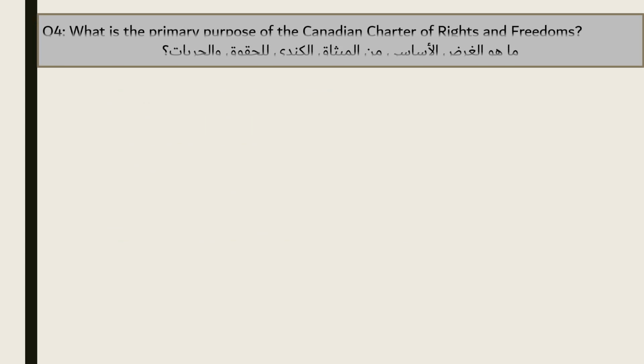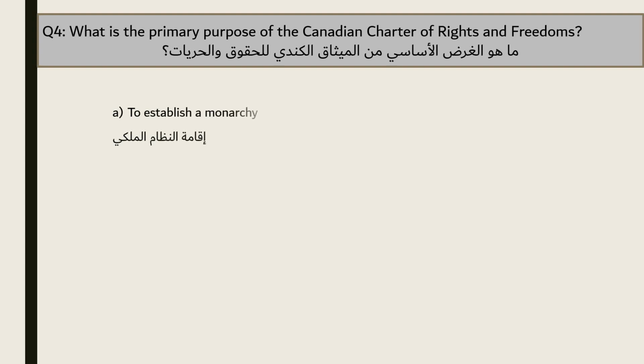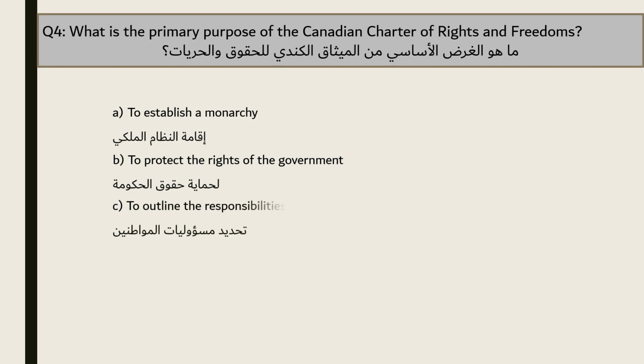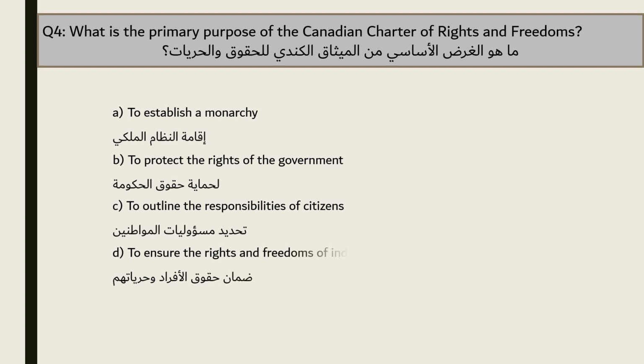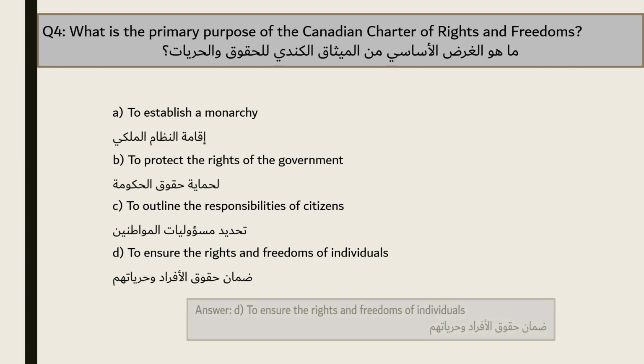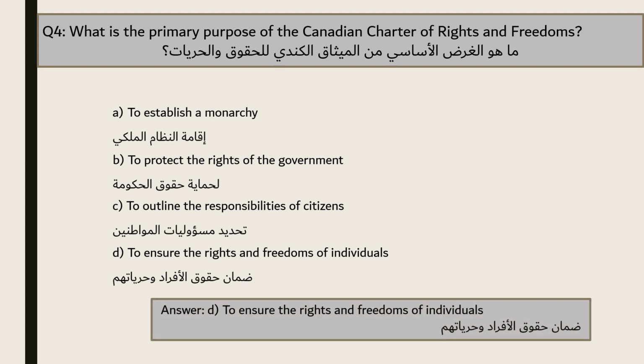Question 4. What is the primary purpose of the Canadian Charter of Rights and Freedoms? A. To establish a monarchy. B. To protect the rights of the government. C. To outline the responsibilities of citizens. D. To ensure the rights and freedoms of individuals. The answer is D. To ensure the rights and freedoms of individuals.